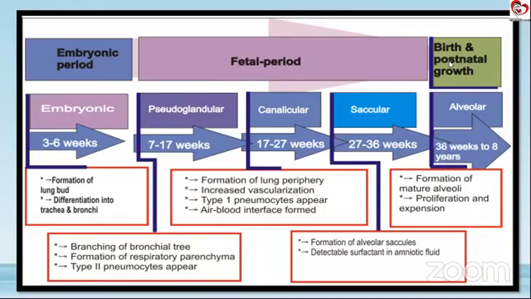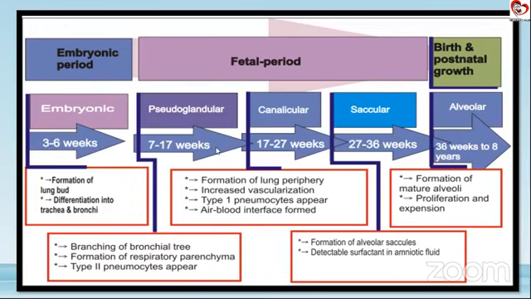The most important thing that occurs in the pseudoglandular stage here is the formation of something called type 2 pneumocytes. We'll be discussing what type 1 and type 2 pneumocytes are. What we need to remember is that type 2 pneumocytes are related to the formation of surfactant in any baby. So as you can see, it is roughly 2 to 3 months that we are talking about.